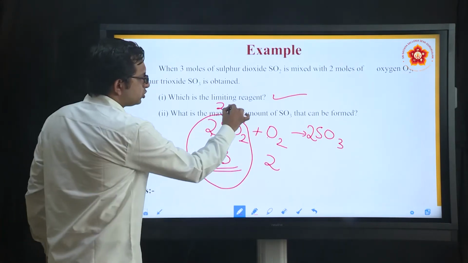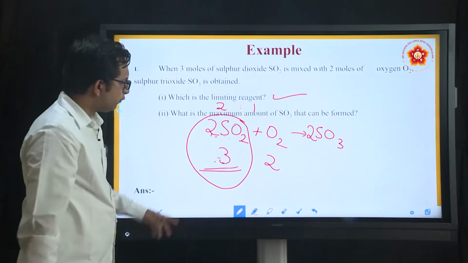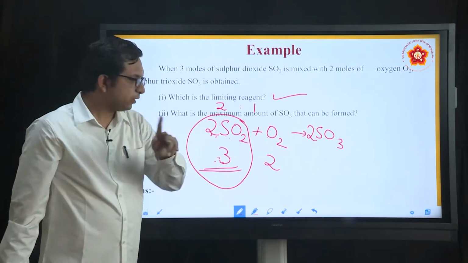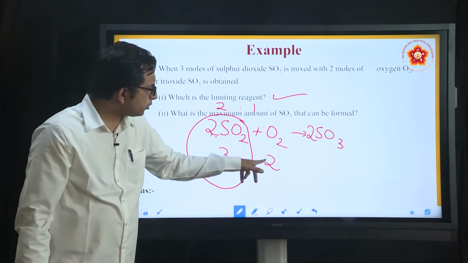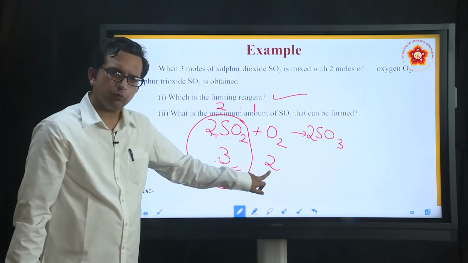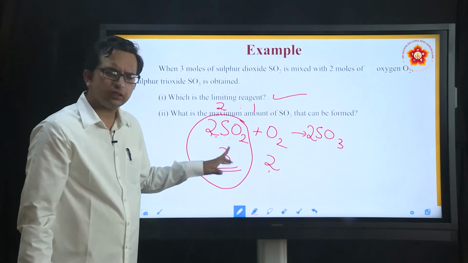The proportion is 2:1. If you take 2 moles, 1 mole is enough. If you take 3 moles, 1.5 moles is needed. So what about the other 0.5 mole then? Out of 2, 1.5 mole will be used for 3 moles of SO2.